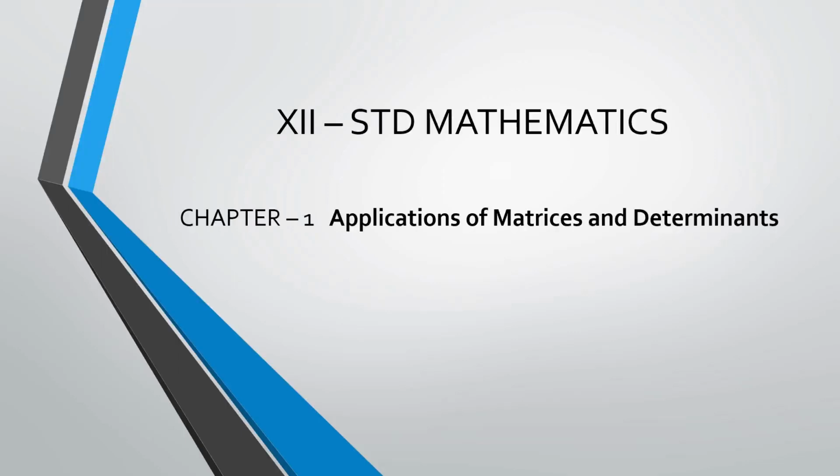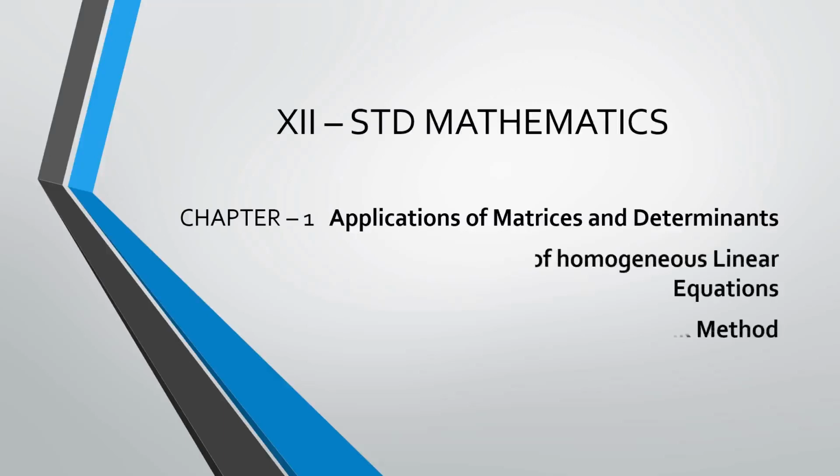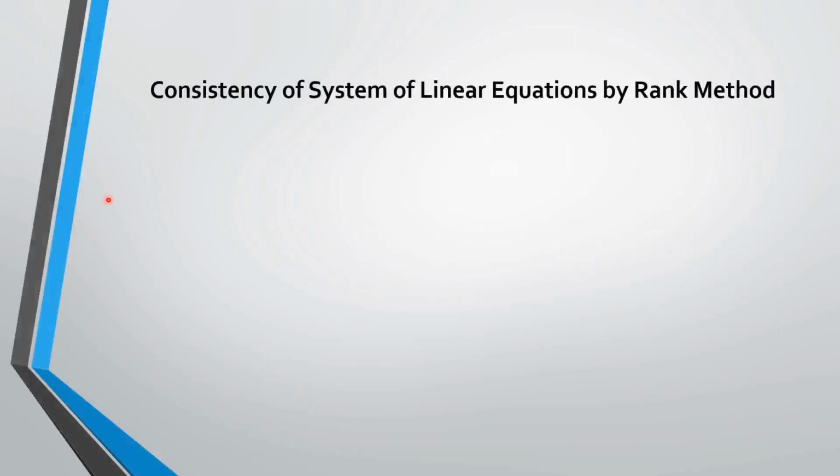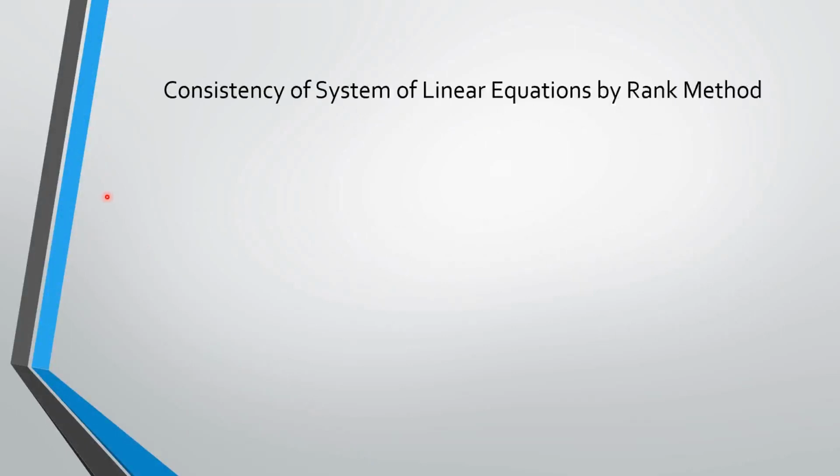Chapter 1, Applications of Matrices and Determinants. In that, we are going to see consistency of system of homogeneous linear equations by rank method. Homogeneous linear equations means in that given equation there is no constant term. Let us see the consistency of system of linear equations by rank method.